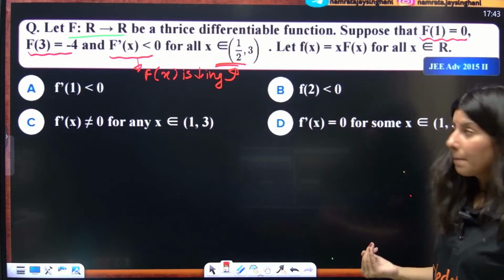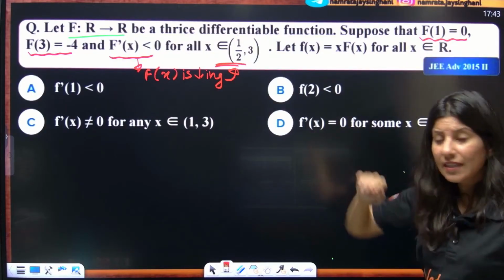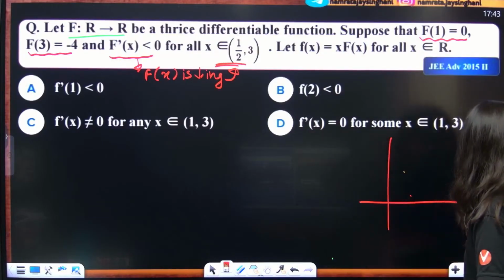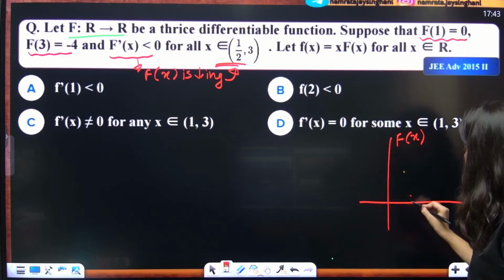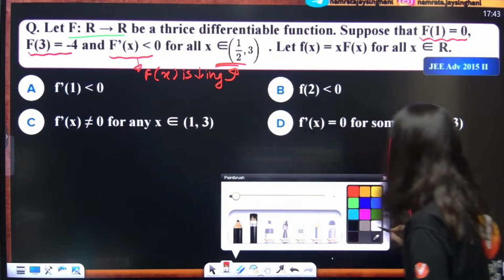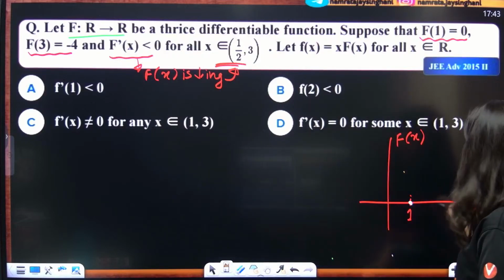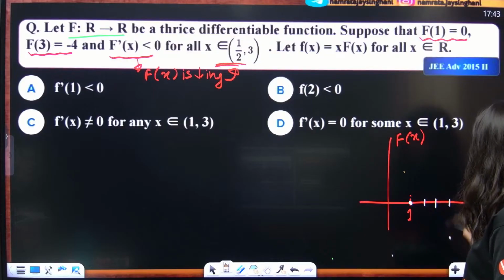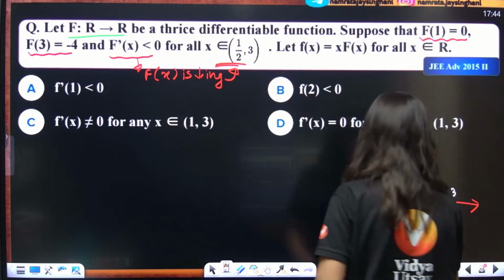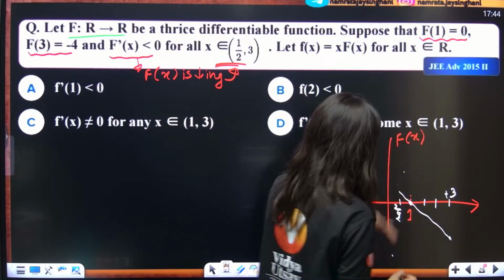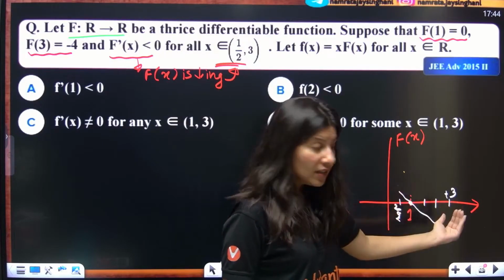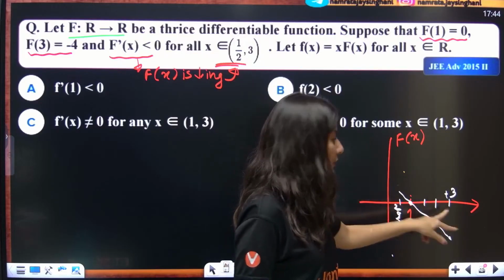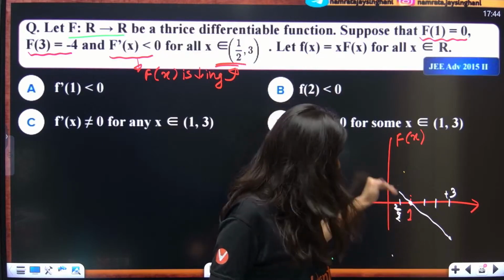So if f(1) is 0, if I try to plot the graph of capital F(x), which is by the way a decreasing function, f(1) is 0. Then f(3), 1, 2, 3, will be -4. So the graph obviously will be decreasing in half to 3. Can you see this is your half? Since the graph is decreasing, it will go downwards. f(1) is 0. After 1 till 3, what is going to happen? The graph will go down.